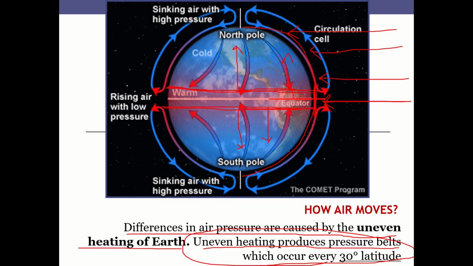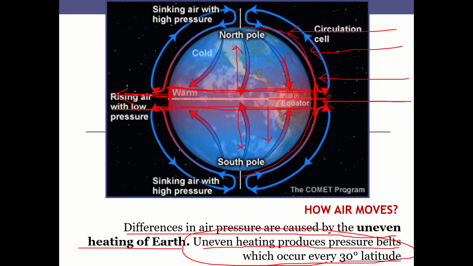This is the phenomenon that you should keep in mind. As the surface of the earth gets heated up, the air that is present there is also heated up, it loses its density, and it rises up.